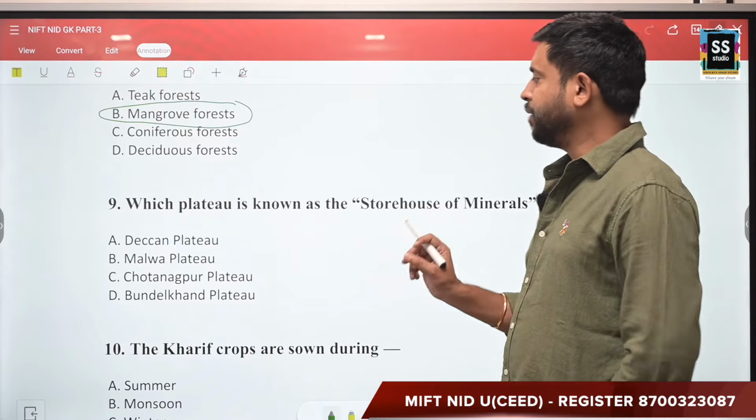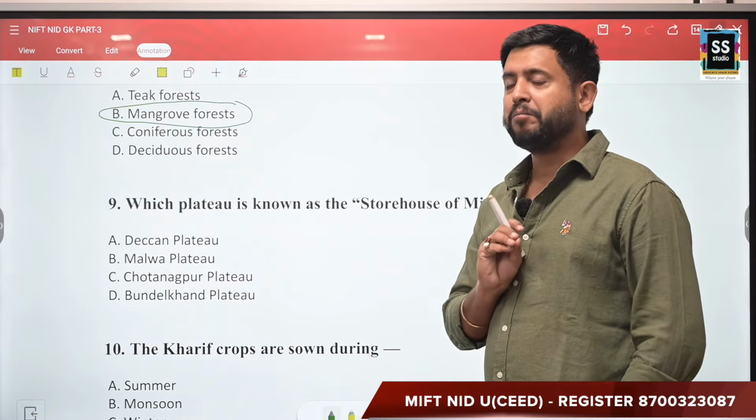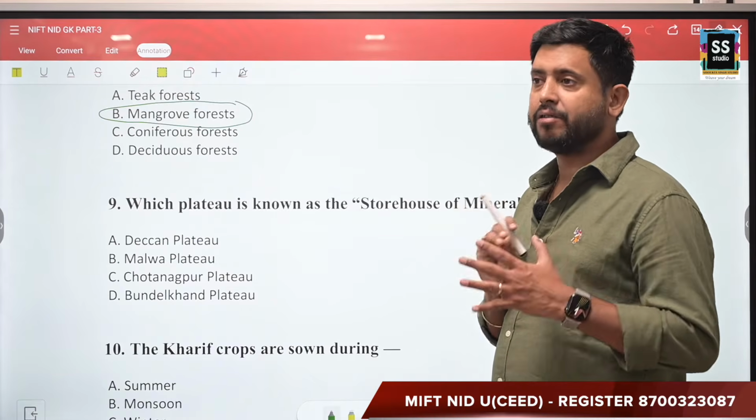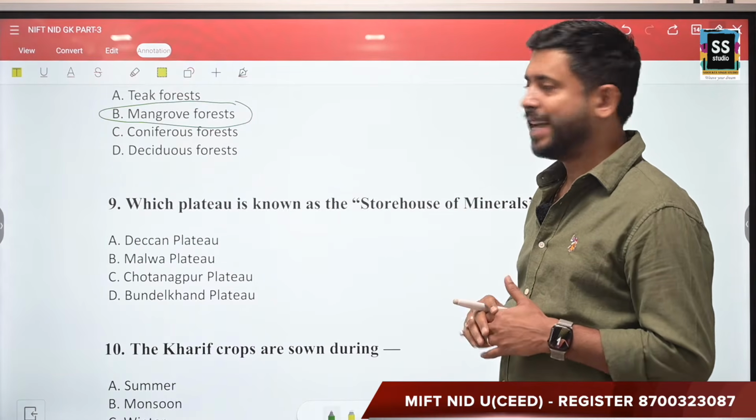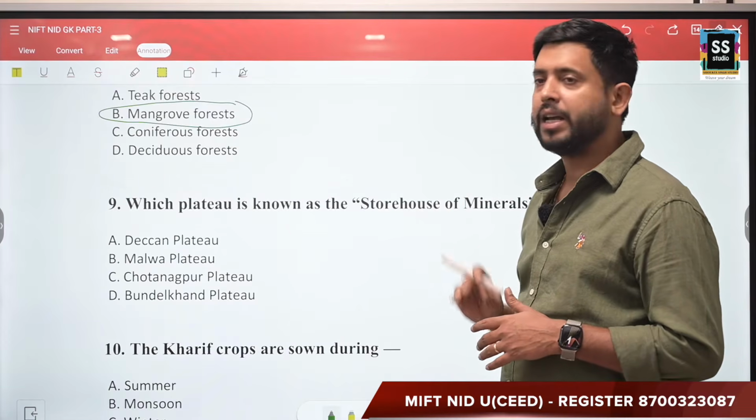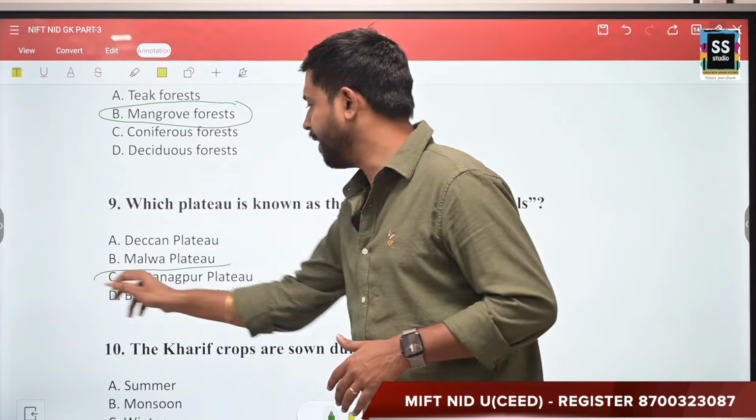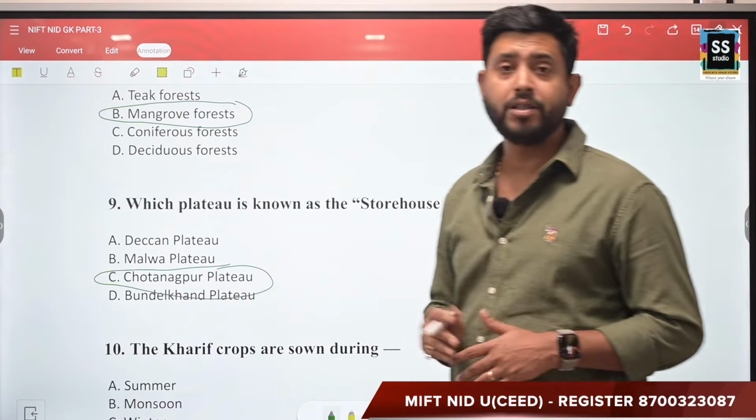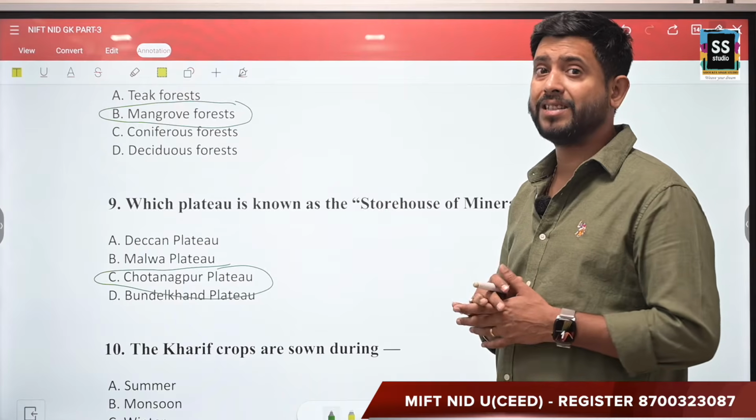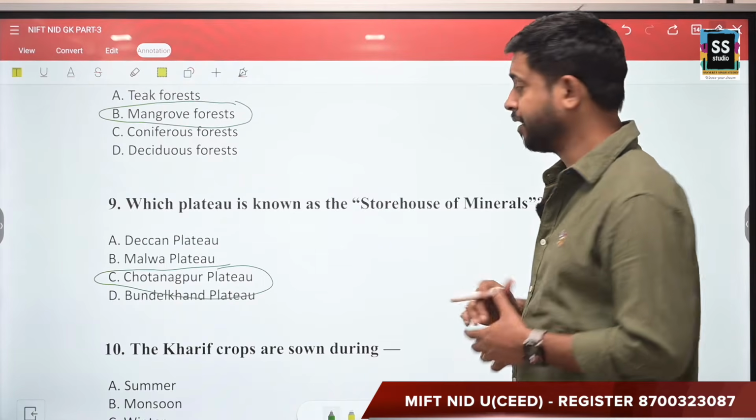Now, which plateau is known as the storehouse of minerals, which is known as rich in minerals? Your options are Deccan Plateau, Malwa Plateau, Chota Nagpur Plateau, or Bundelkhand Plateau. So the correct answer here is Chota Nagpur Plateau. Chota Nagpur is in Jharkhand, and Jharkhand, you already know, is a state that is particularly rich in minerals.